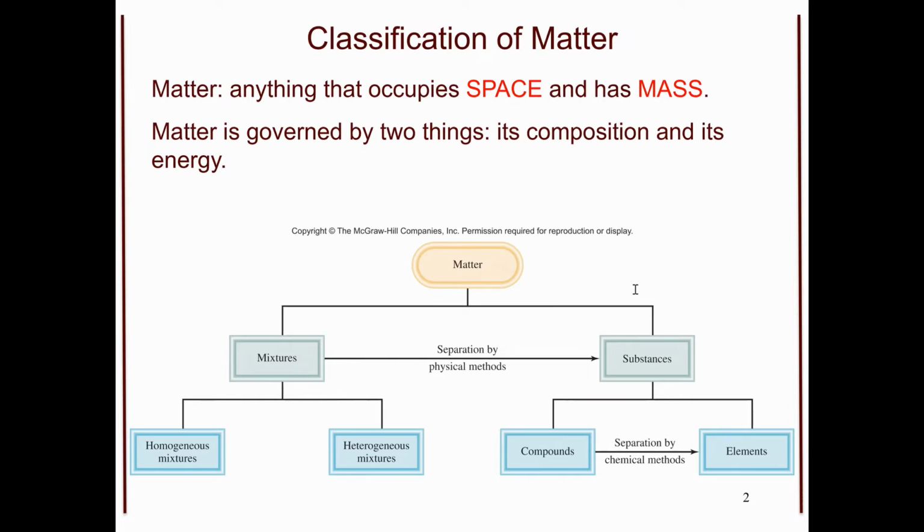We can have different building blocks. We can build different things. Those different built things are our compounds. The way to get from a compound to an element is separating it by chemical methods. This means that we would have to do a chemical reaction.